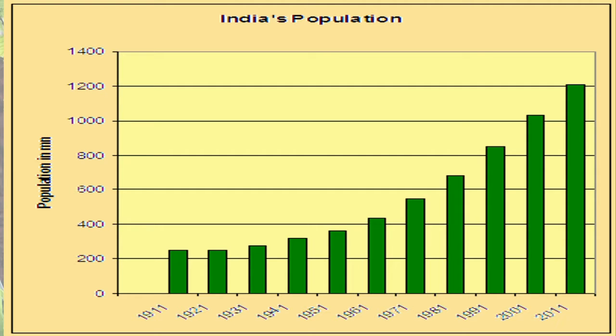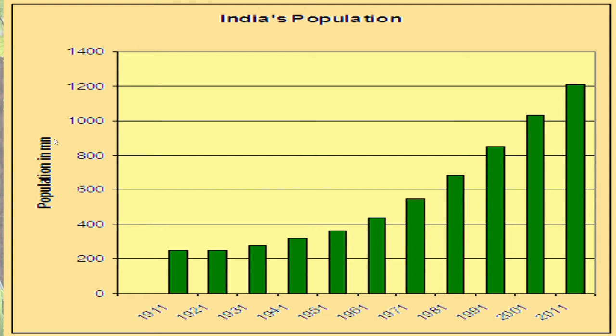Okay, see, this is a bar graph. These you can see here are bars, so it is called a bar graph. Okay, this is the x-axis and this is the y-axis. On the x-axis we can see the years, that is 1911 to 2011. Dear children, these bars show the census of population. Got this?